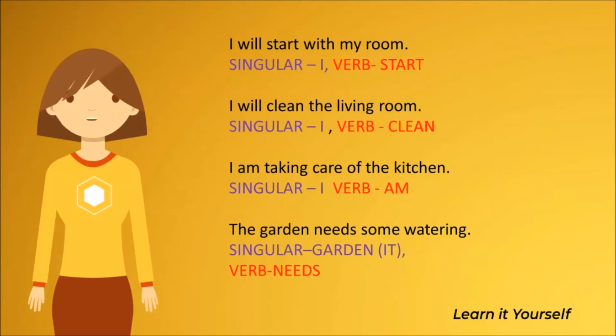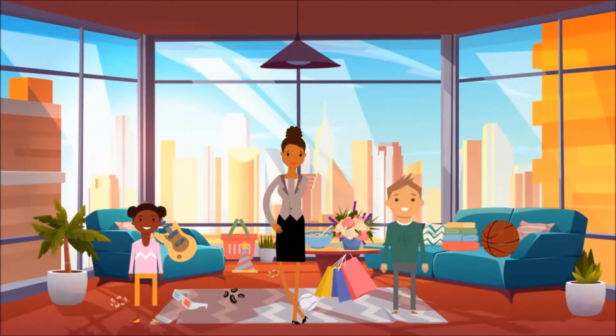The garden needs some watering. Here the garden is singular and the verb is needs. If we are to replace the garden, you could say it needs some watering. Here it is the singular form, and therefore the verb needs is also in the singular form.